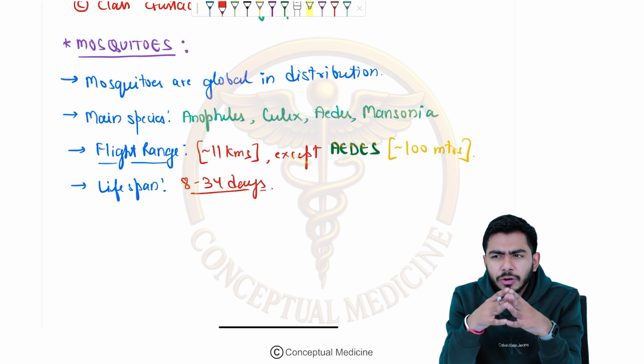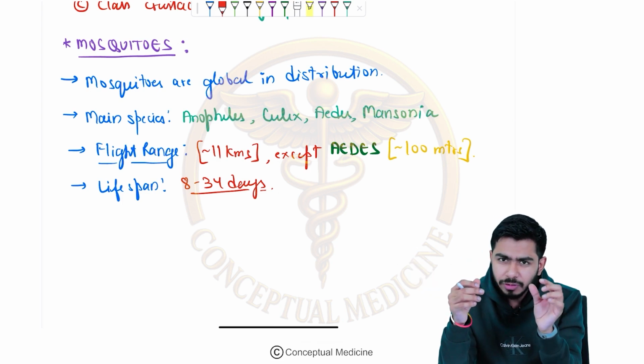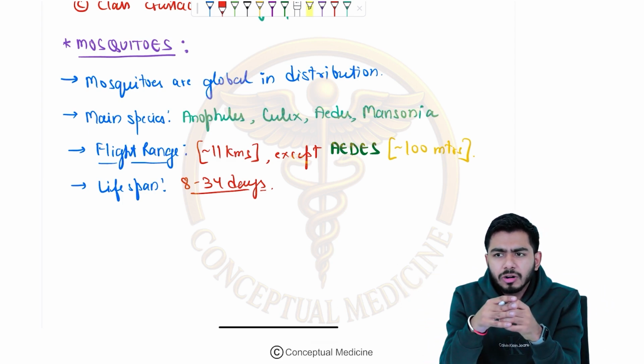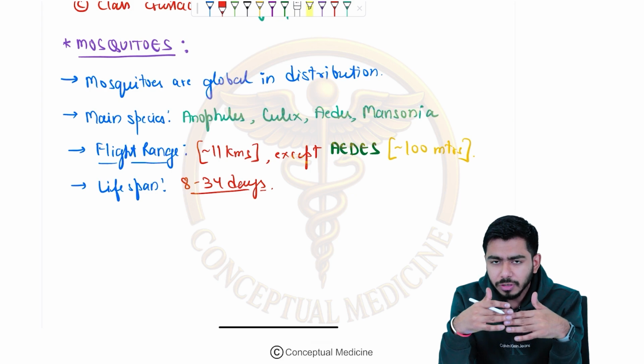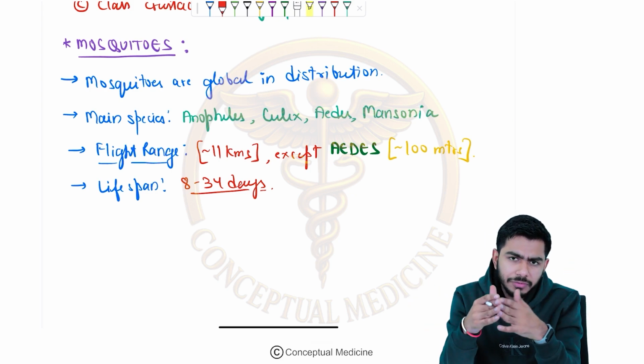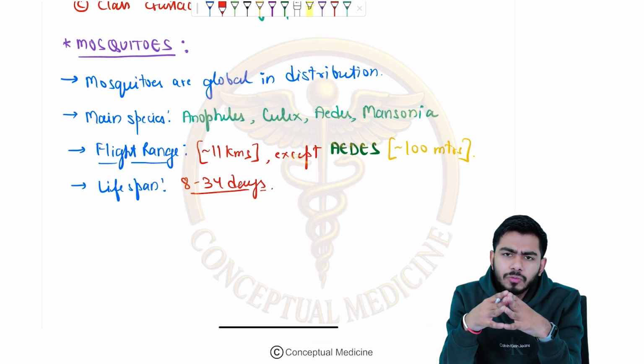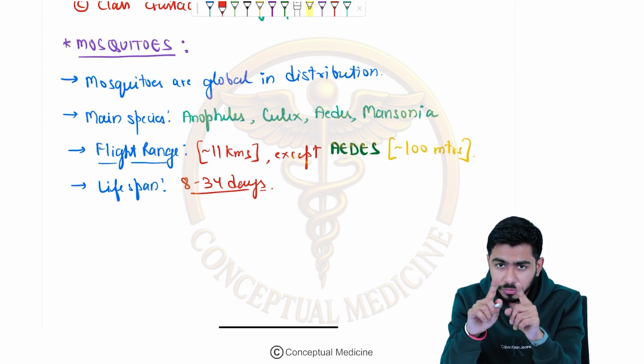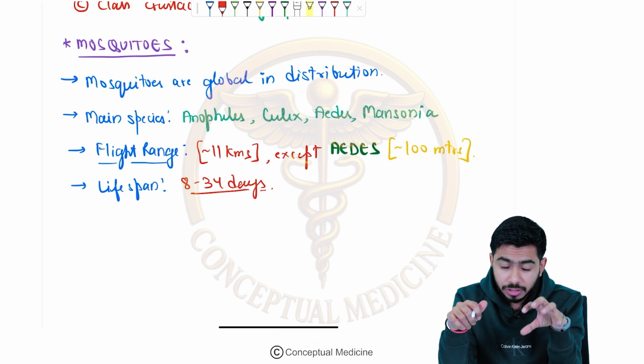So that is not endemic in some other places. There is some disease, for example, yellow fever, which is exotic for India. Yellow fever is not found in India generally, but obviously it can come from any other country. For example, it can come from Africa, isn't it? So for that purpose, what should be the range which should be free from the mosquitoes as far as airports are concerned? That is 40 meters.